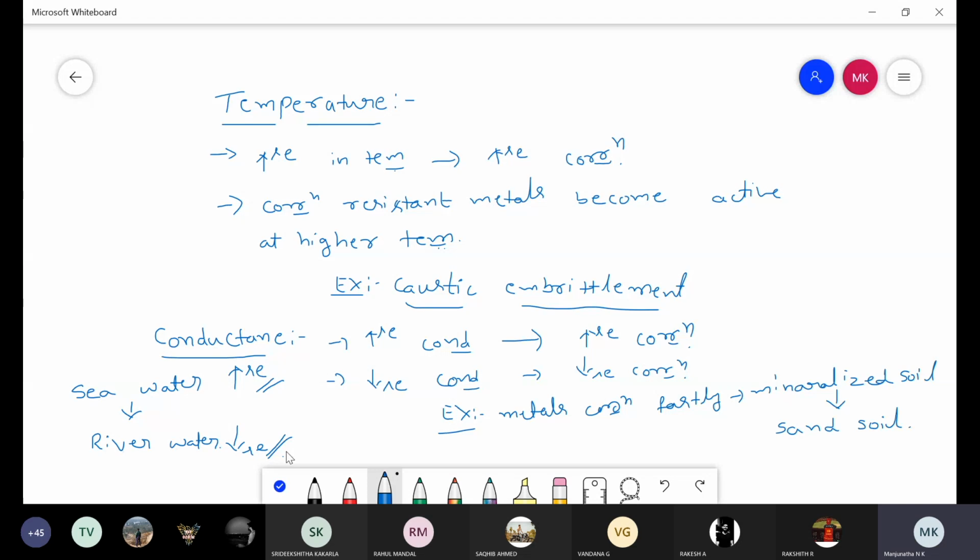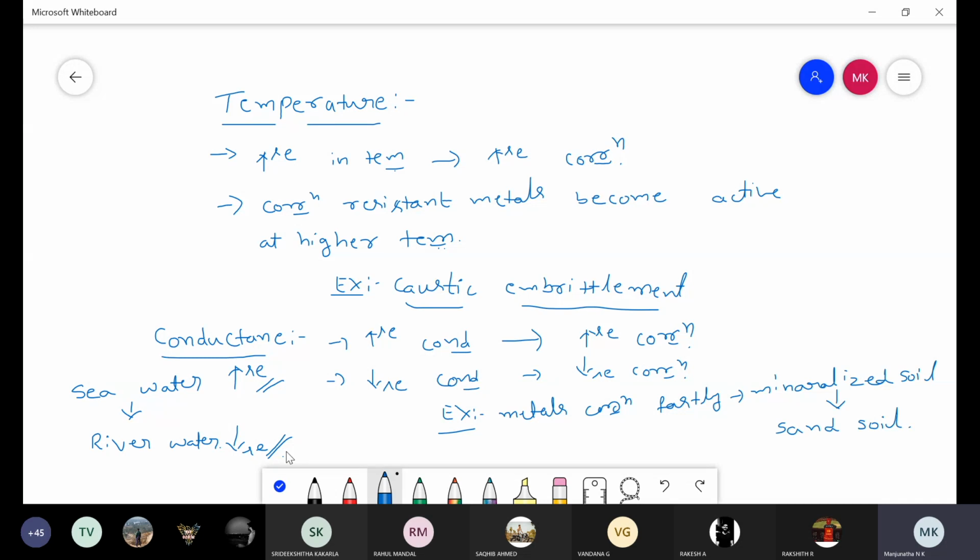It's clear? Any doubt in the secondary factor which affect the rate of corrosion? See, in these three secondary factors, any two or any one compulsory they will ask. There are totally three factors they will ask, sometimes two from primary, one from secondary, sometimes two from secondary, one from primary. In the secondary factor, if they will ask pH, you need to write down just 2 points. Decreasing pH increase the rate of corrosion. Increasing in pH decrease the rate of corrosion.